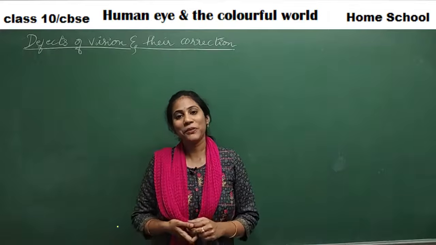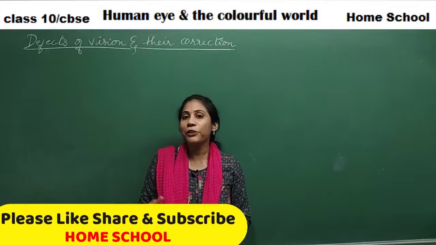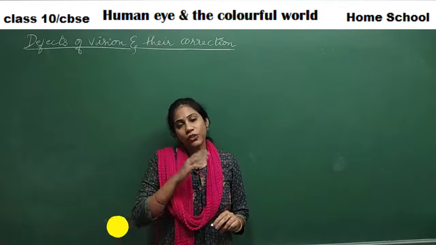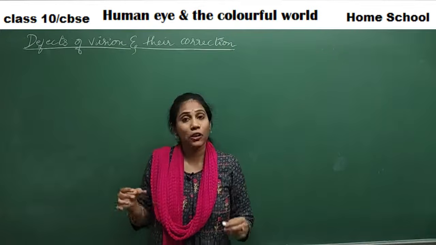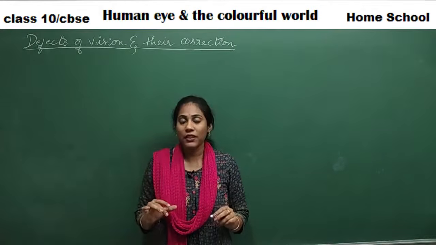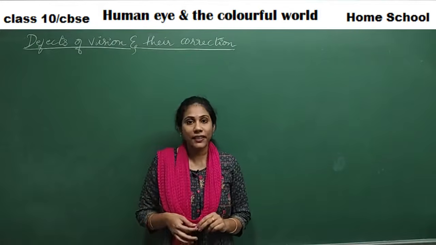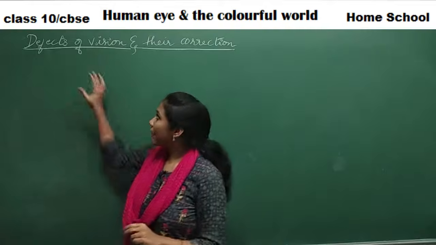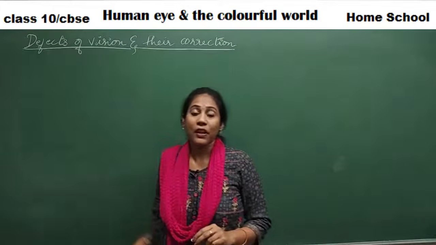Welcome to Homeschool, and this is our third part on a chapter called The Human Eye and the Colorful World. We have already discussed two parts where we spoke about the structure of the human eye and also the power of accommodation. If you want to watch them, please go to the link provided in our description. Coming to today's video, we are talking about the defects of vision and their corrections.